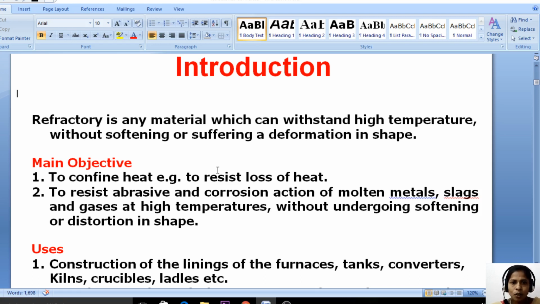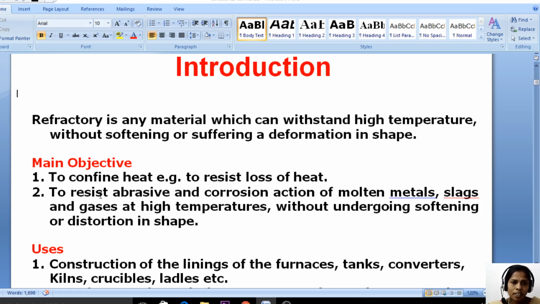That means even on overheating, the shape of the refractory material is not changing.